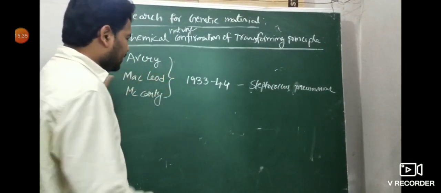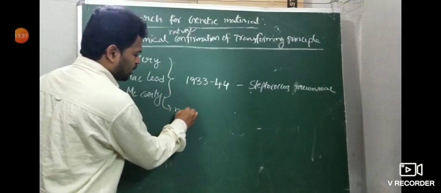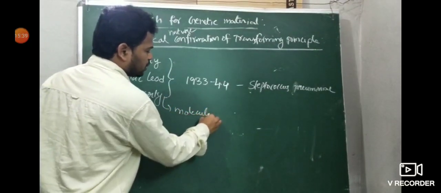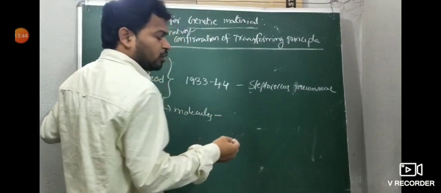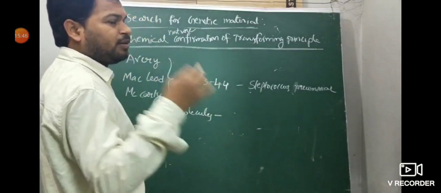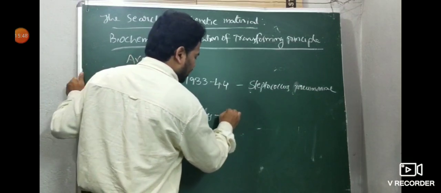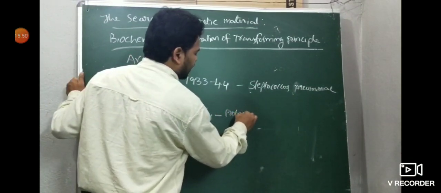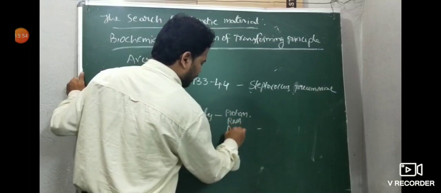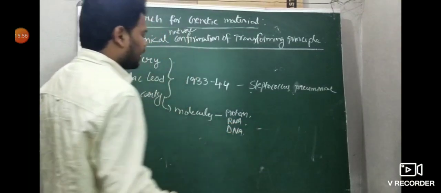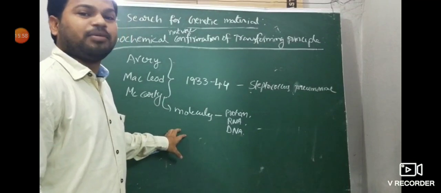So they extracted the molecules from the heat-killed, dead mice. What molecules were extracted? Protein, RNA, and DNA. These three molecules were extracted from the dead mice.